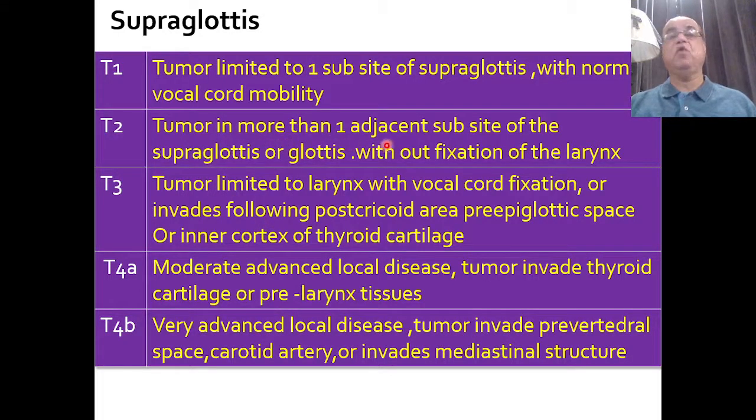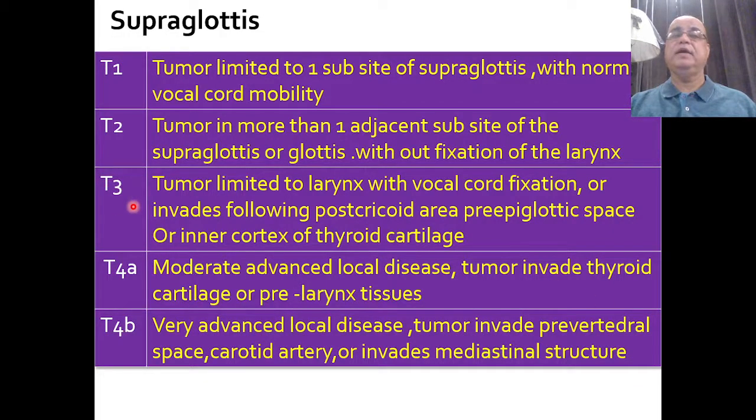When the tumor is involving more than one adjacent subsite of the supraglottis, or even the glottis, without fixation of the larynx, we call it T2. For example, the tumor at the root of the epiglottis is also involving the aryepiglottic folds, or there is a small lesion over the false vocal cords and it is involving the underlying ventricle as well. So more than one adjacent subsite of the supraglottis is involved, but still the vocal cord mobility is fine, then we will label it as T2.